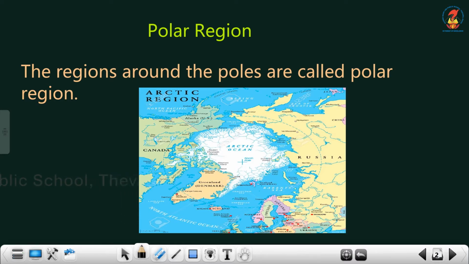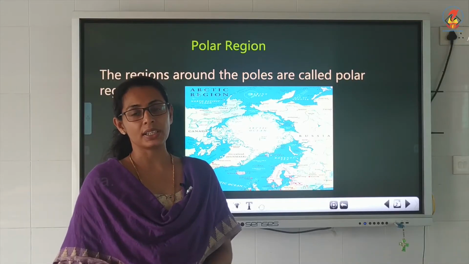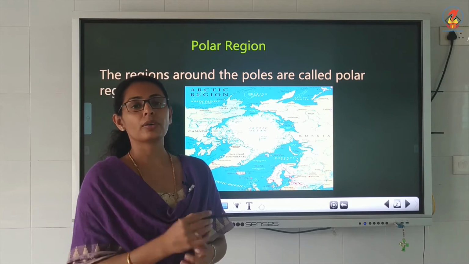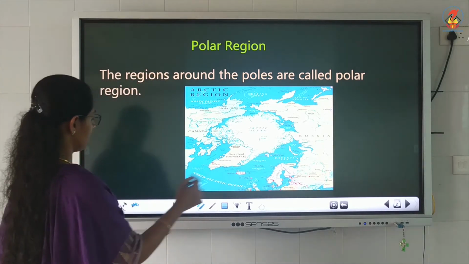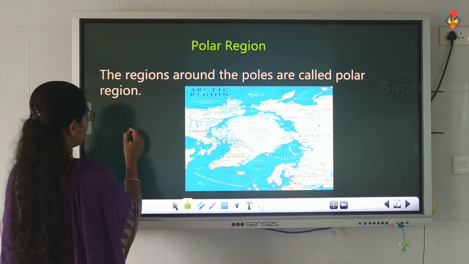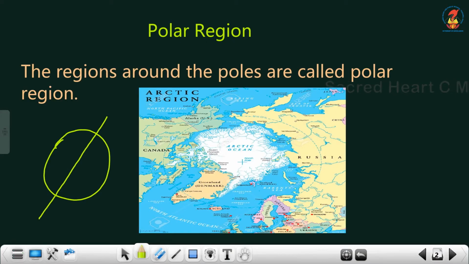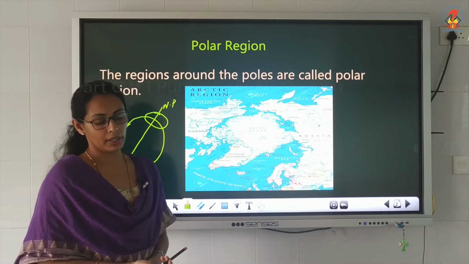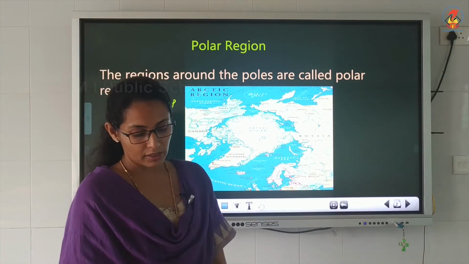This polar region is located near the North Pole. We know where the North Pole is. This is the shape of an arc. Here is the North Pole and this is the South Pole. So around this area is the polar region, or the Arctic region. Polar region is otherwise known as the Arctic region.